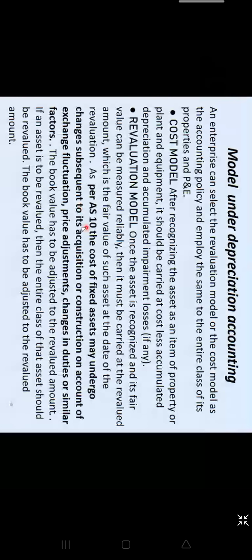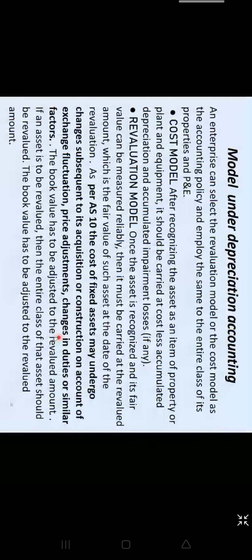So what this AS10 says is that the cost of fixed assets may undergo changes subsequent to its acquisition or construction on account of many factors. These factors can be exchange rate fluctuation, price adjustment.